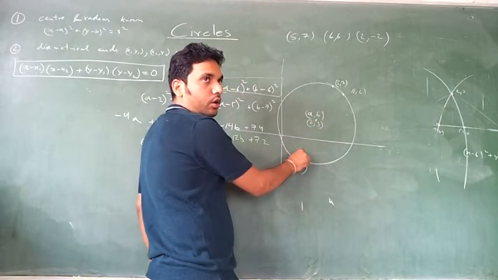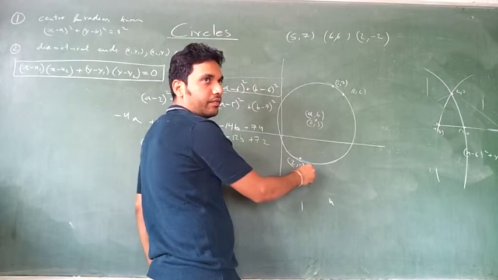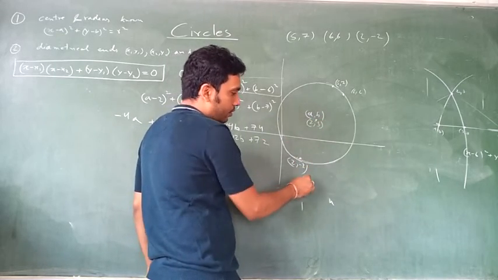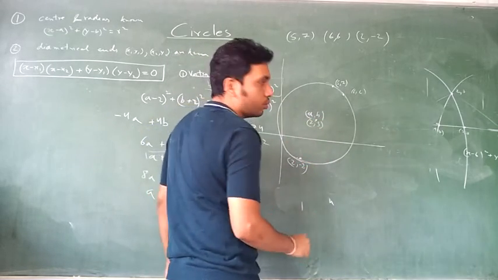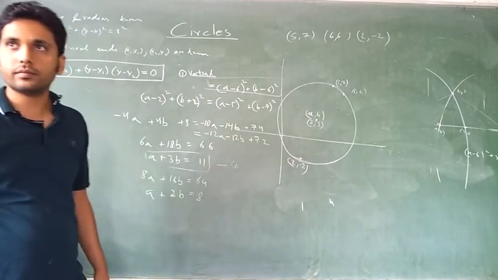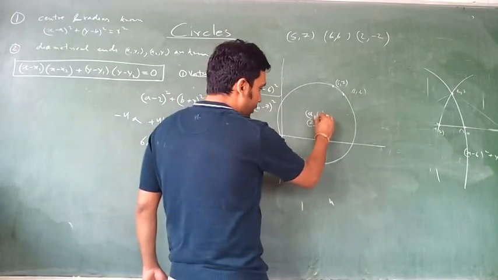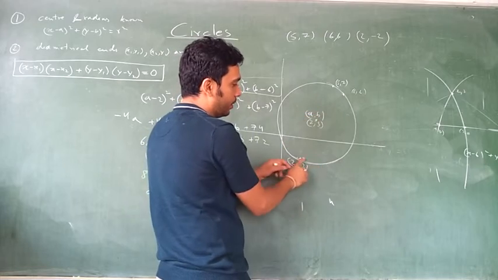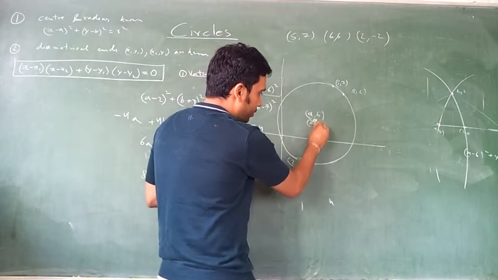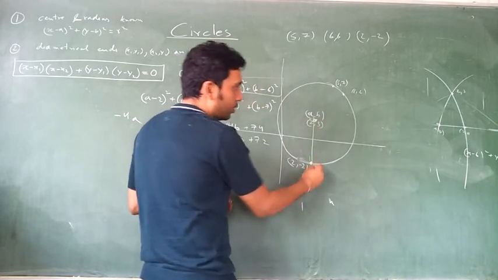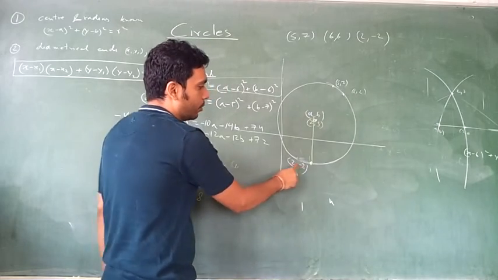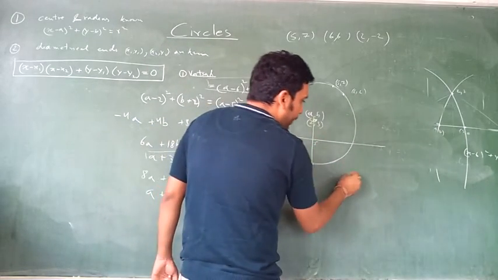2 minus 2 the whole square. It is in the same line in fact. And 3 minus, what is this? Minus 2. So, 5 is the radius for this or not? This distance will be 5 or not? This is vertically above it. The center is over here. Vertically above it. Coordinates are same. So, the radius is 5.